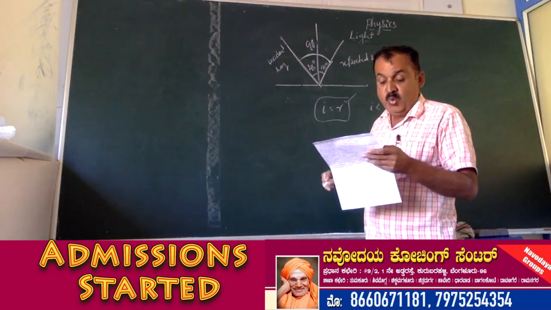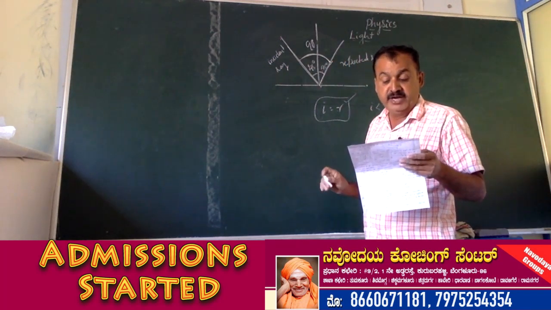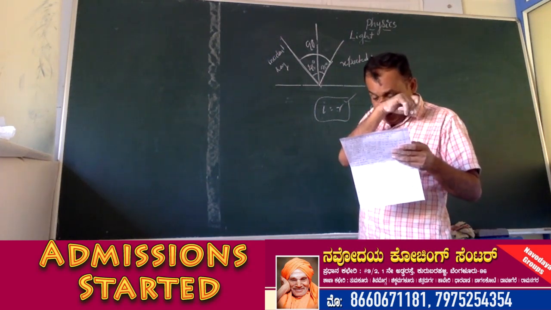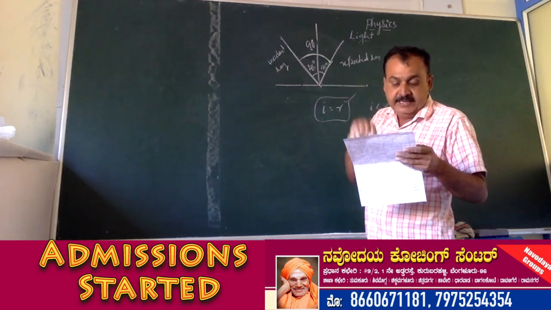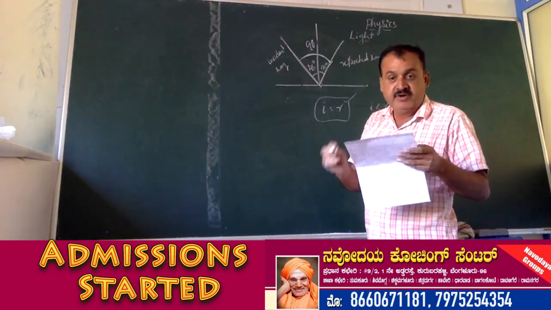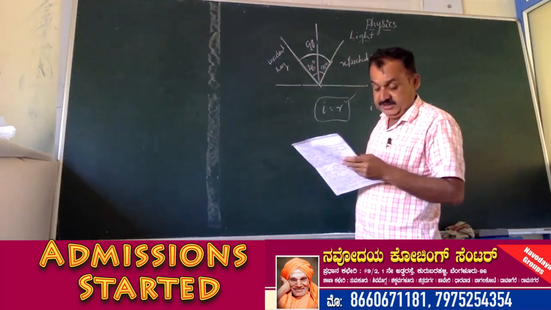So what is the angle of incidence of a ray if the reflected ray is at an angle of 90 degrees to the incident ray? Option 90 degree, 60 degree, 45 degree, 180 degree. So the answer is 45 degree. 45 degree is the answer.